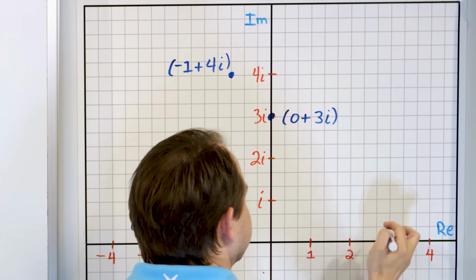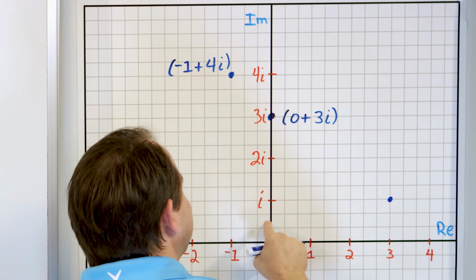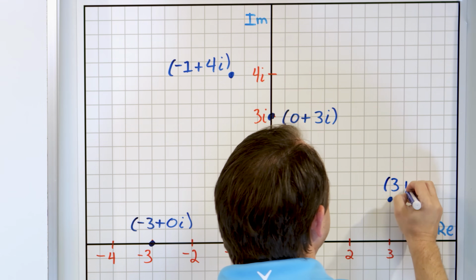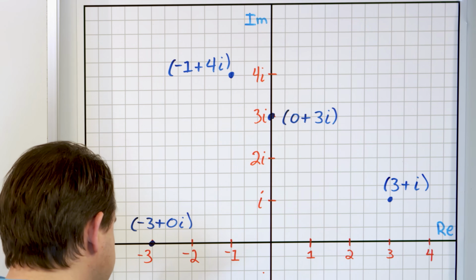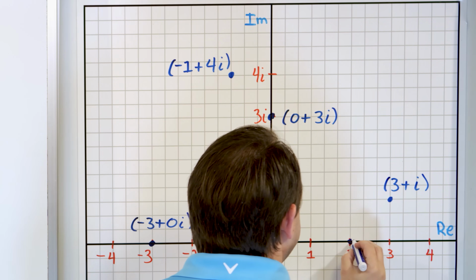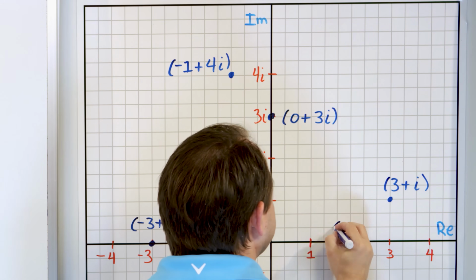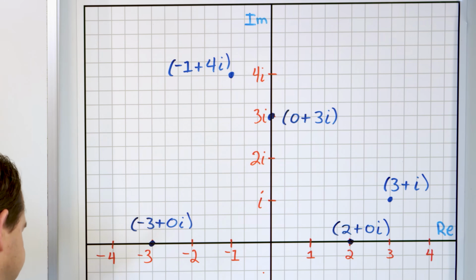What would this point right here be? Well, it's got a real part of 3, and it's got an imaginary part of just a positive 1i. So this is going to be 3 plus i, or 3 plus 1i, however you want to look at it. What about this one on the axis down here? Well, it's got a real part of 2, and it doesn't have any imaginary part at all. So this is going to be 2 plus 0i, like this. That's what that's equal to.